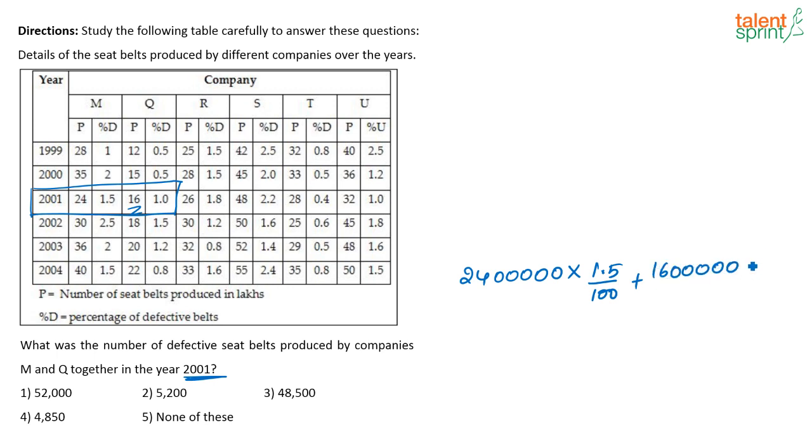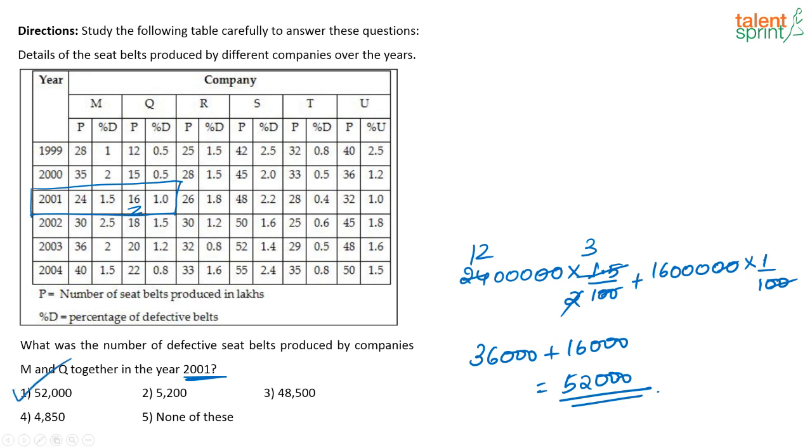And out of this, how much was defective? 1% was defective. So what will be the answer that you are looking for? 1.5 is nothing but 3 by 2. 12 threes are 36,000 plus 16,000, which is nothing but 52,000. So how many parts are defective? 52,000 parts are defective. Yes, 52K, correct, that's right.